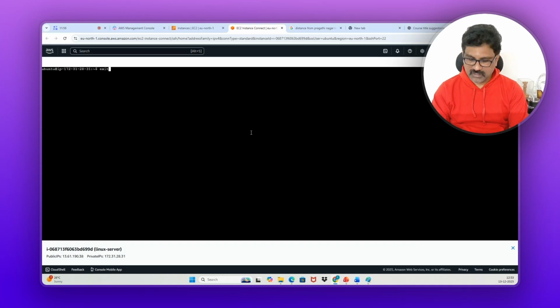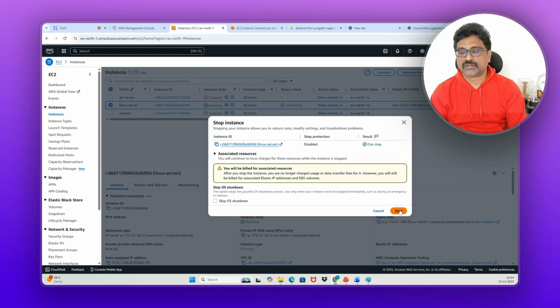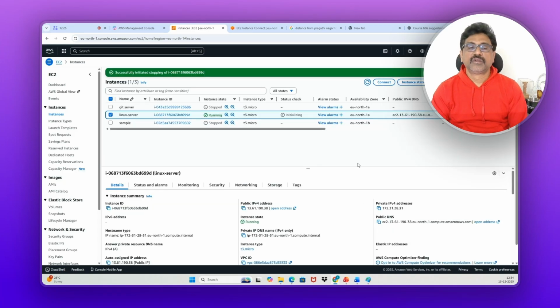Once you complete your practice, just exit. See here, log out. It will be logged out. Go to this dashboard and make sure this is not selected, and just stop this. Otherwise, why should we leave this server in running state unnecessarily? Stop instance. That's it. So this is the way to learn Linux.